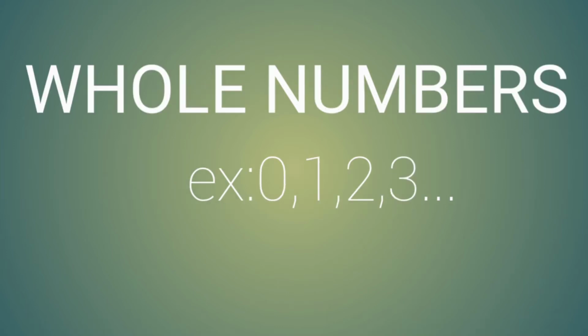Coming to the next one, whole numbers. All counting numbers together with 0 form the set of whole numbers. Note that 0 is a whole number which is not a natural number. Second, every natural number is a whole number. Examples are 0, 1, 2, 3 and so on.